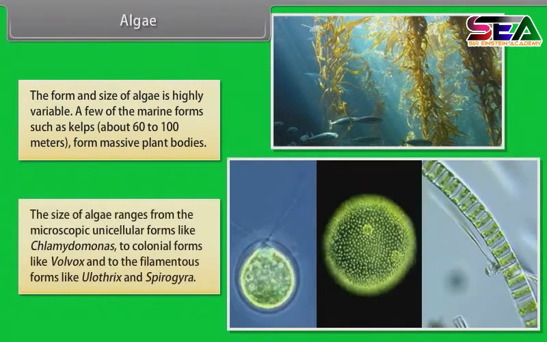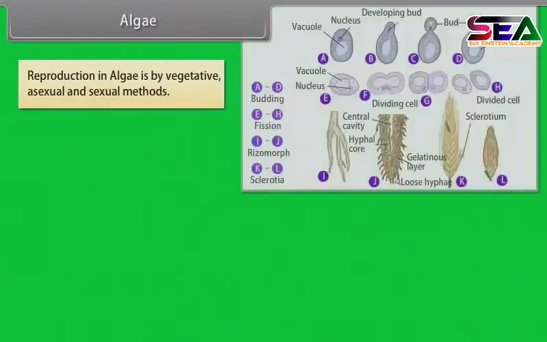The size of algae ranges from the microscopic unicellular forms like Chlamydomonas to colonial forms like Volvox and to the filamentous forms like Ulothrix and Spirogyra. Reproduction in algae is by vegetative, asexual, and sexual methods.